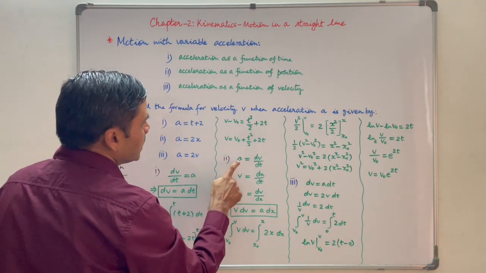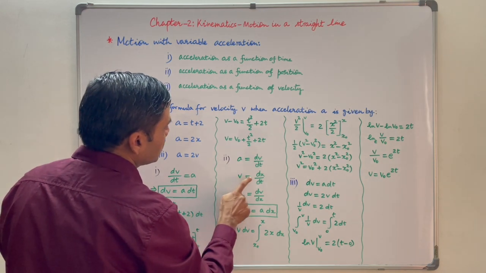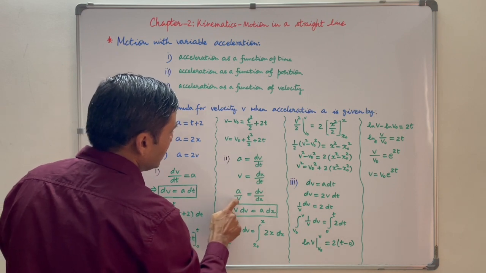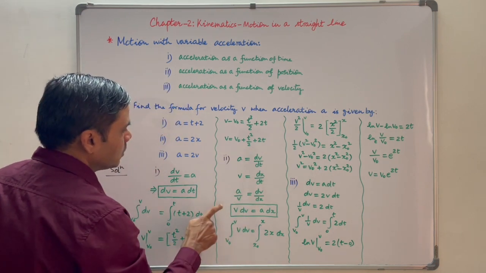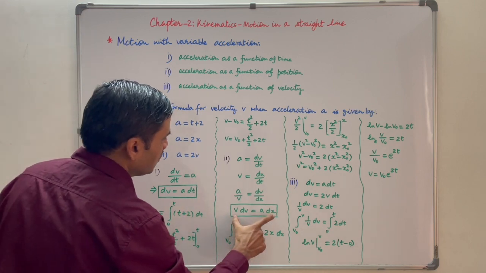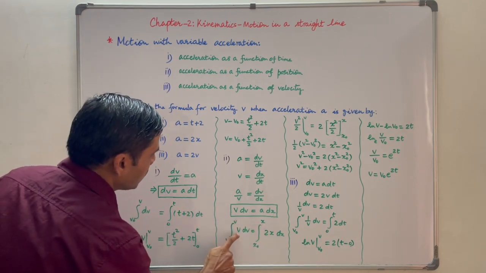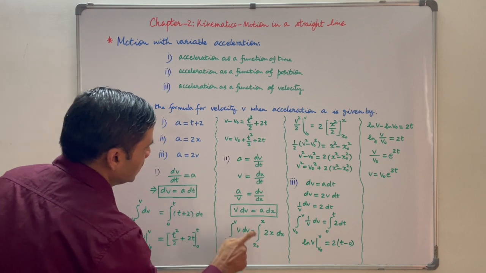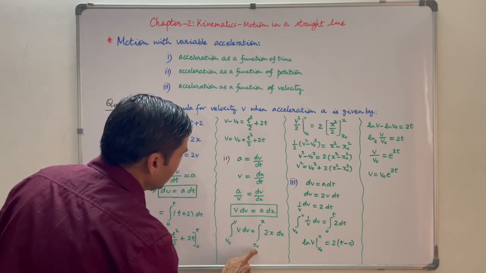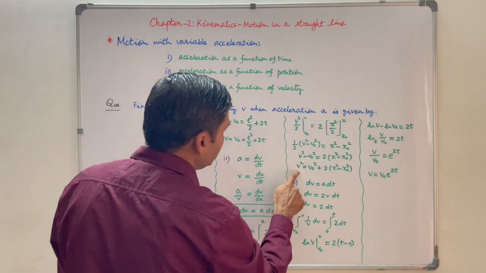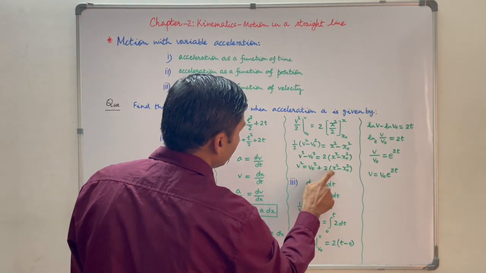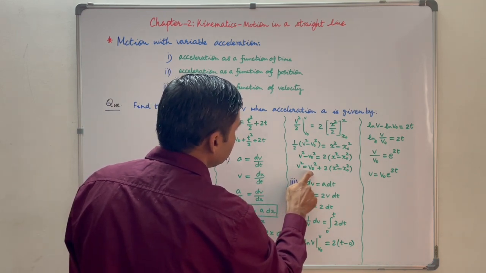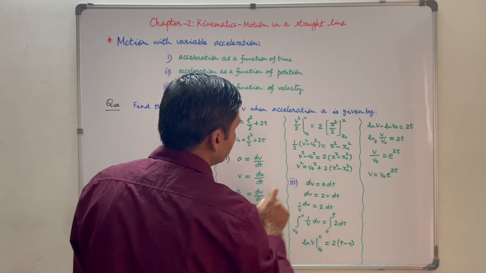Second part, we know that a is equal to dv by dt and v is equal to dx by dt. So a upon v is equal to dv upon dx. Cross multiply, v dv is equal to a dx. You need to remember this formula as well. Now integrate both the sides within limits. So integration of v dv within limits v0 to v is equal to integration of a, which is given as 2x, so integration of 2x dx within limits x0 to x. So that will give v square is equal to v0 square plus 2 times of x square minus x0 square, or v is equal to plus minus under root v0 square plus 2 times of x square minus x0 square.